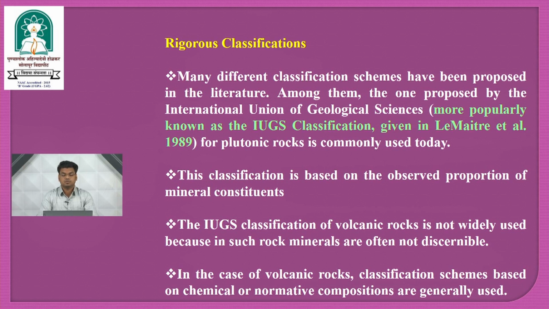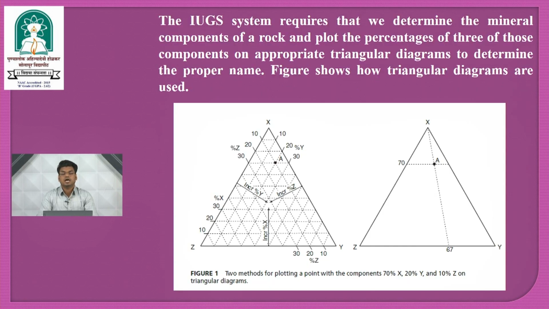In the case of volcanic rock, classification schemes based on chemical or normative composition are generally used. The IUGS system requires that we determine the mineral components of a rock and plot the percentage of three of those components on an appropriate triangular diagram to determine the proper name.